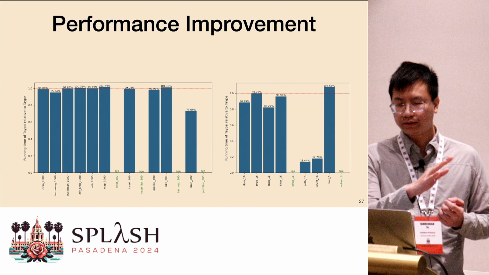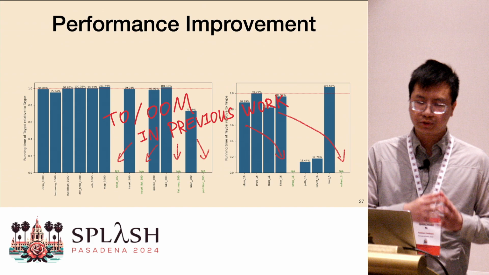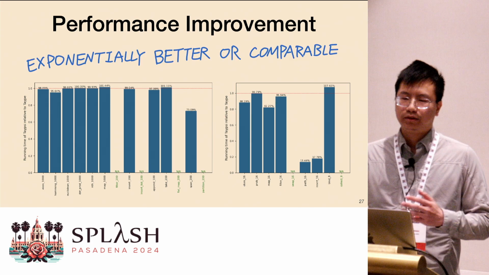And there are some green test cases there. Those are the test cases where the previous approach simply times out or runs out of memory, but the new approach can finish them in seconds. So the takeaway here is basically this new policy enforcement strategy is exponentially better than the previous one in performance for many applications, but works roughly as well for the rest of them.